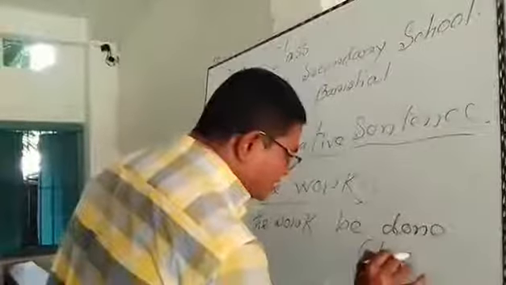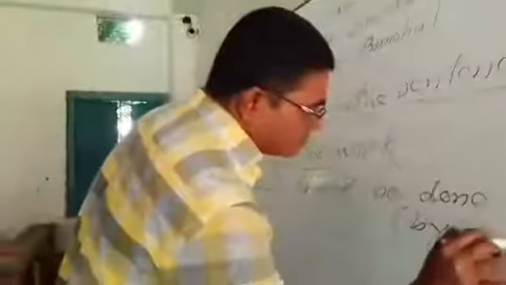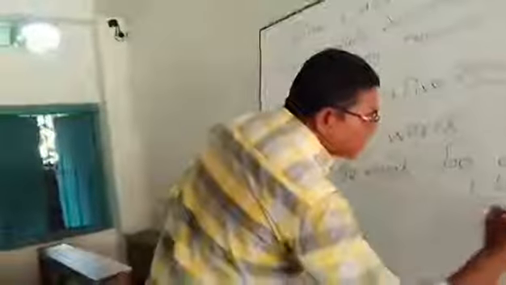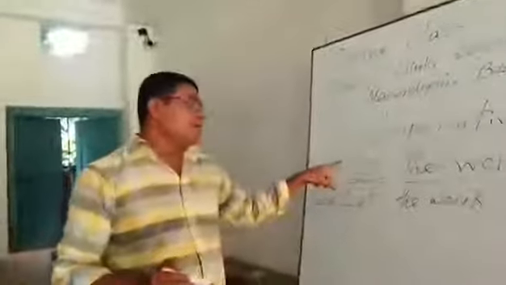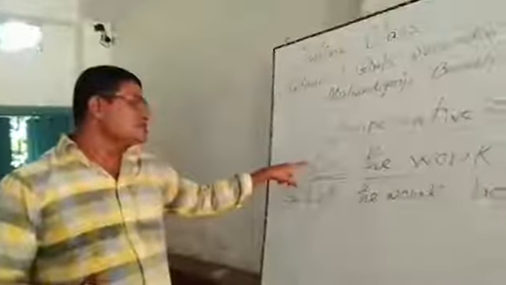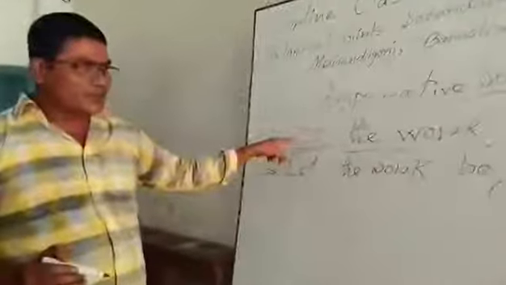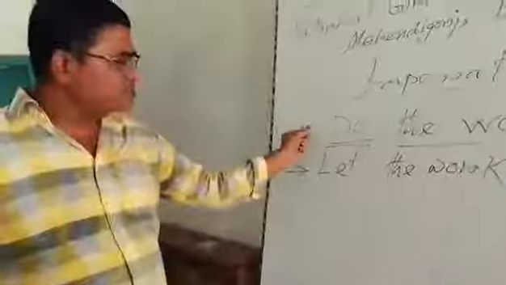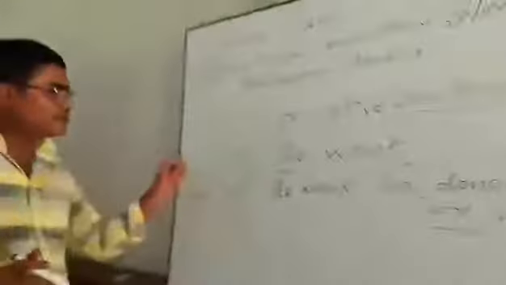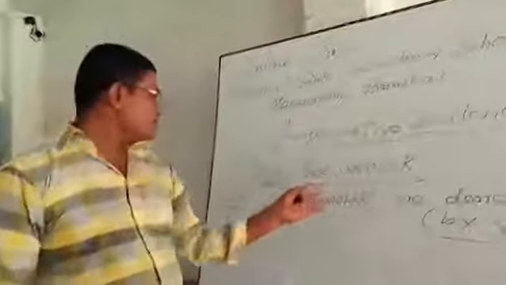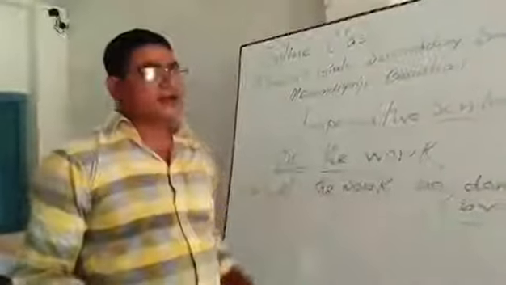If I want, I can write by you in brackets, and if I don't write, that's not a factor. Why shall I write by you? We know every imperative sentence is addressed to you. There is a subject, and this is invisible here. Do the work, I mean you do the work. Do the work, let the work be done.